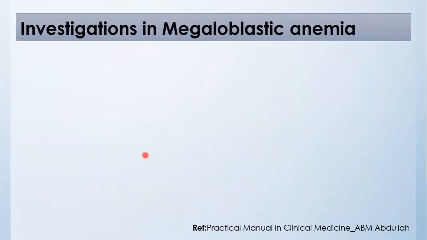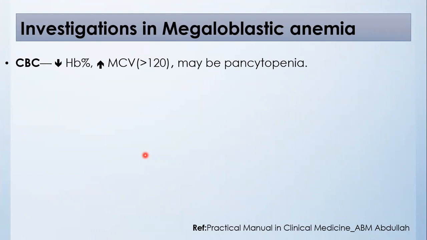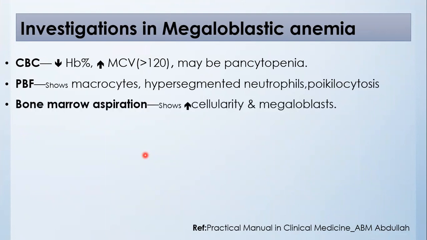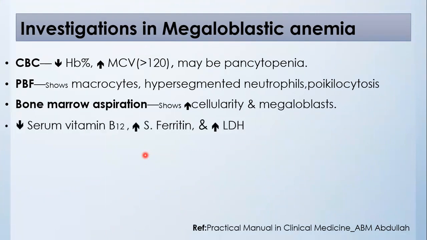Then we will go for investigations in megaloblastic anemia. In CBC, hemoglobin percentage is reduced, MCV is increased, it may be more than 120, and there may be pancytopenia. Peripheral blood film shows macrocytes, hypersegmented neutrophils, poikilocytosis. Then bone marrow aspiration shows hypercellularity and megaloblasts.